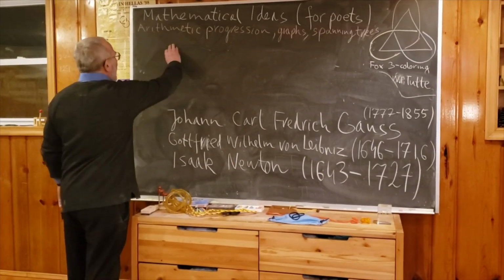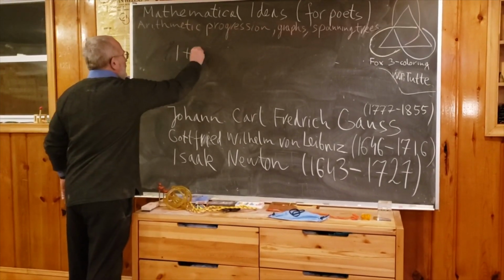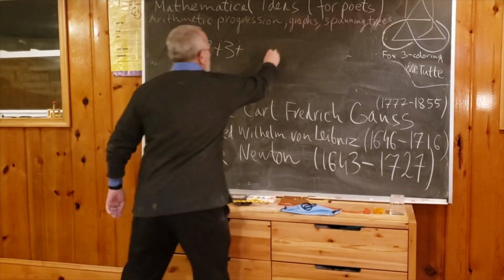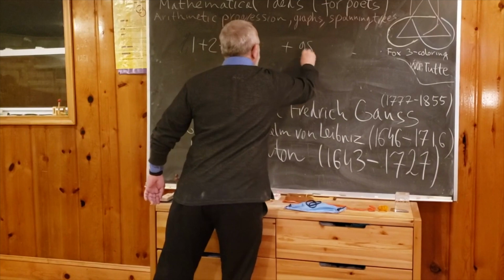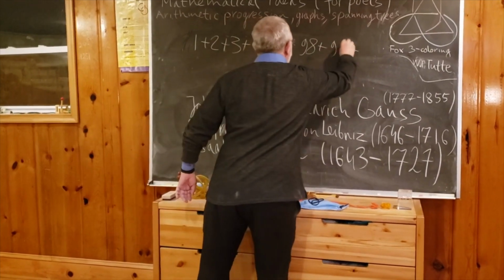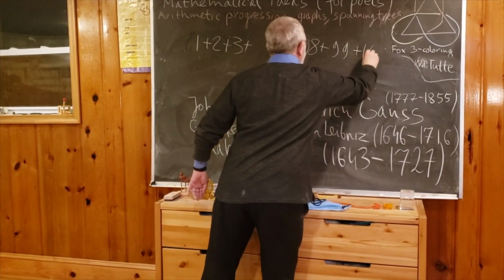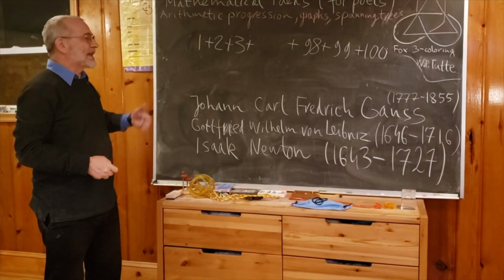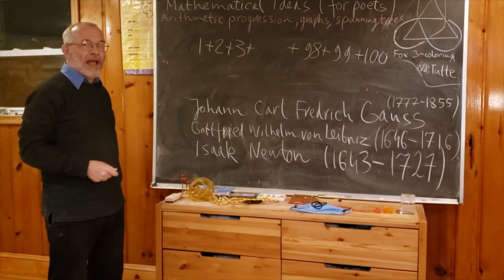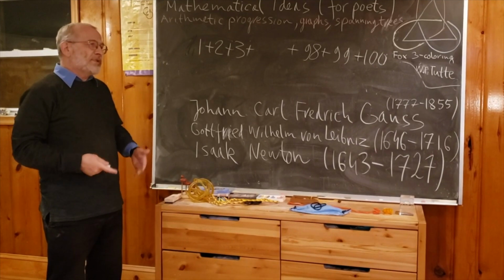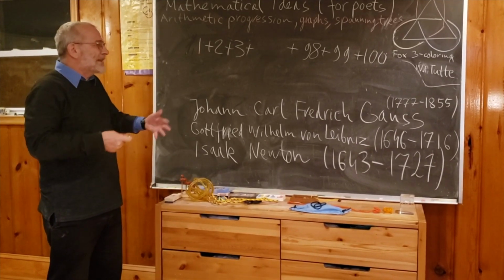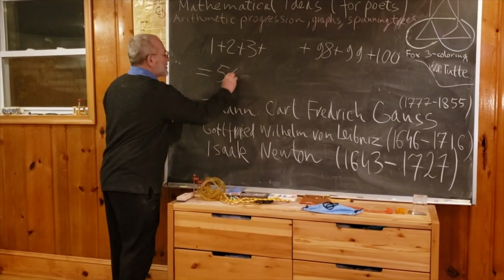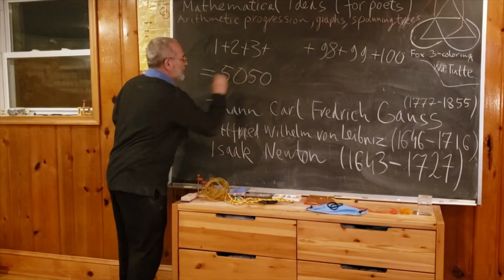So the problem was to add numbers from 1 till 100. So 98 plus 99 plus 100. As I said, the teacher thought that maybe children can solve this, but it will take them a lot of time. So to the surprise of the teacher, young Gauss immediately gave the answer: 5050.